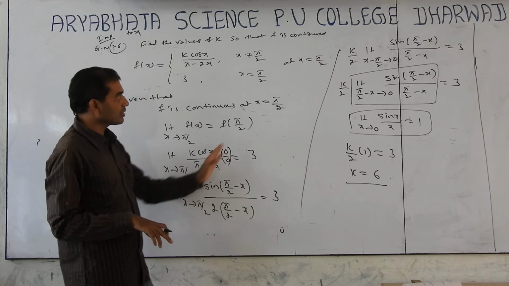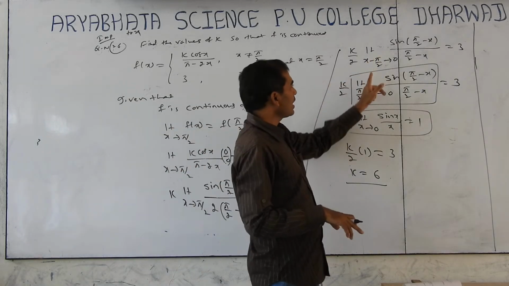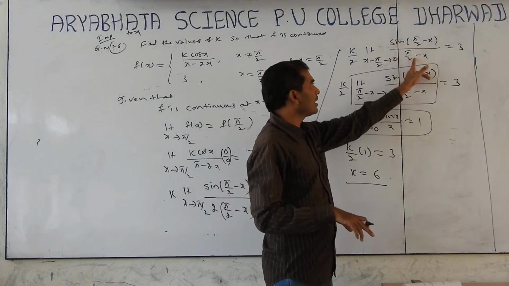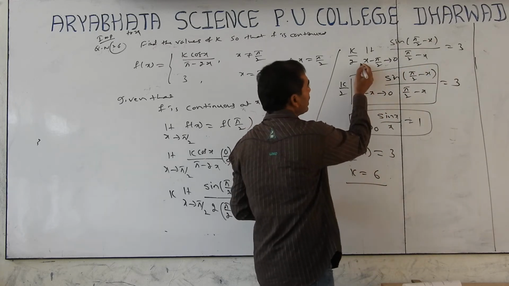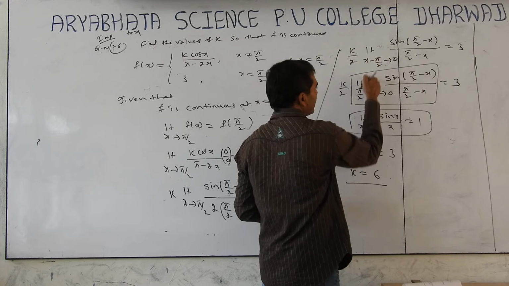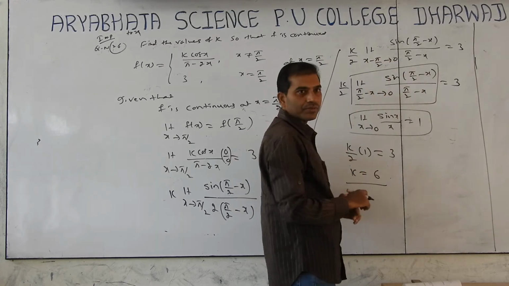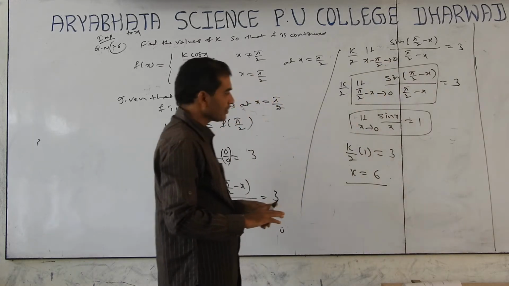2 and k take out as constant. Limit as x tends to 0, sin x by x is equal to 1. Here I have multiplied by minus. Here minus will get here plus. Minus 0 is 0. Yes. Understood?